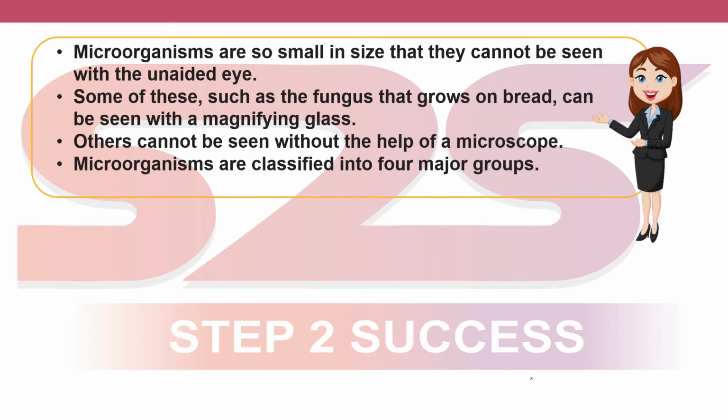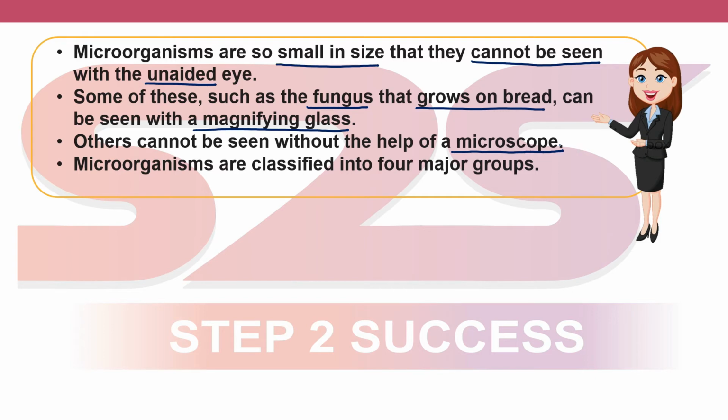Microorganisms are so small in size that they cannot be seen with the unaided eye, that is, without any instrument. Some of these, such as the fungus that grows on bread, can be seen with a magnifying glass. Others cannot be seen without the help of a microscope. A microscope is an instrument which we use to look at microorganisms.